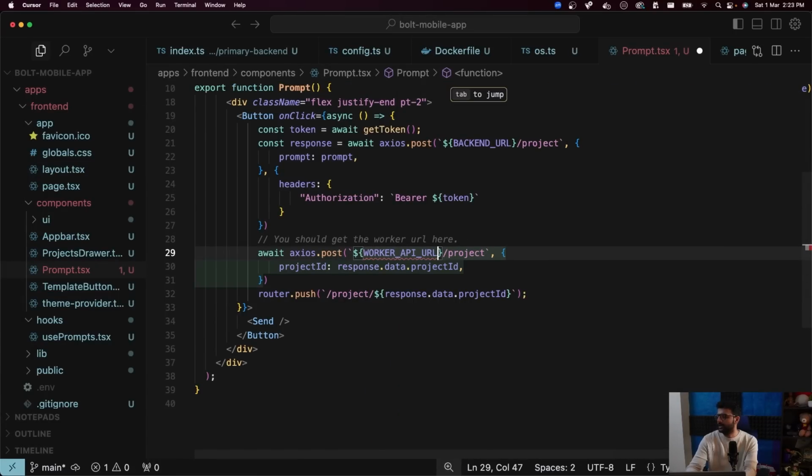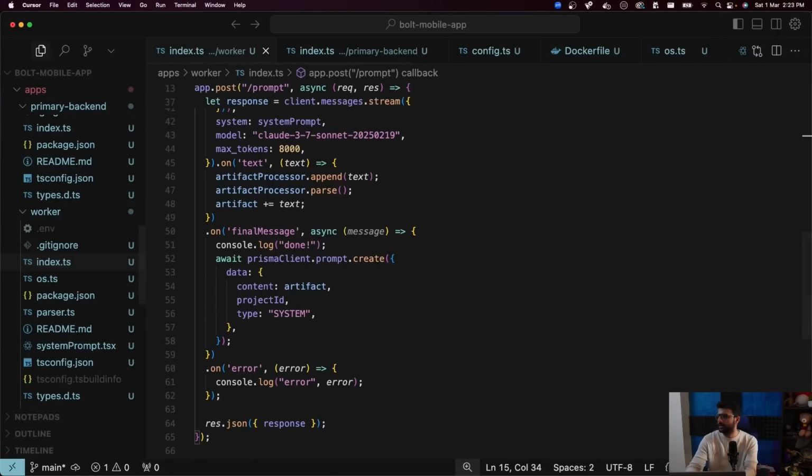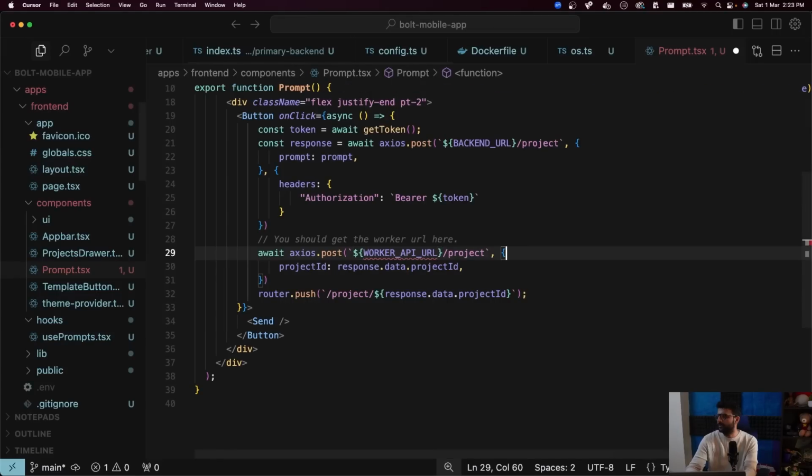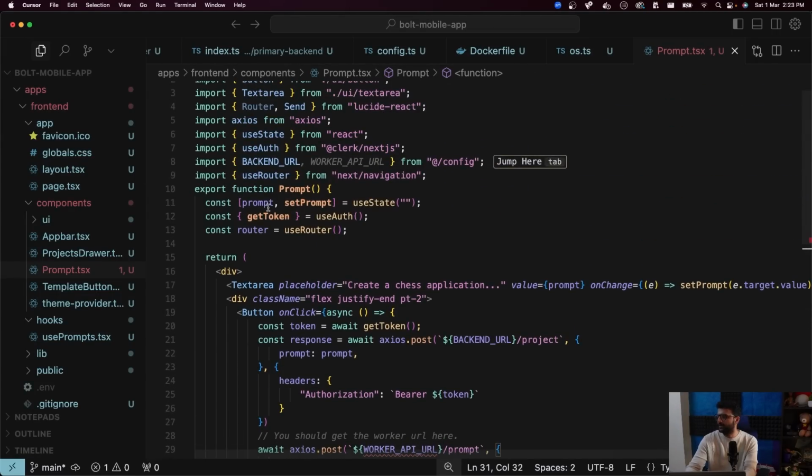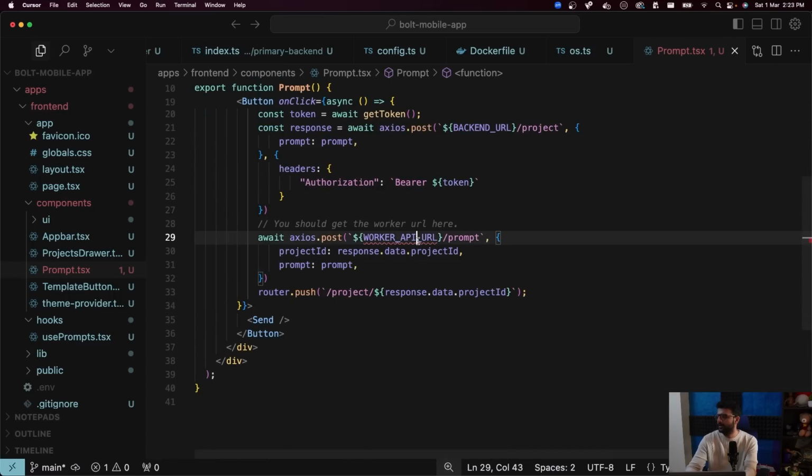Worker API URL slash project slash prompt worker slash index.ts slash prompt. Project ID and prompt is whatever the user has written over here in the input box. Perfect. That should at least start the prompt.